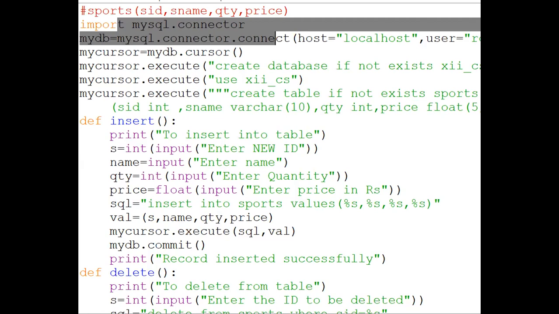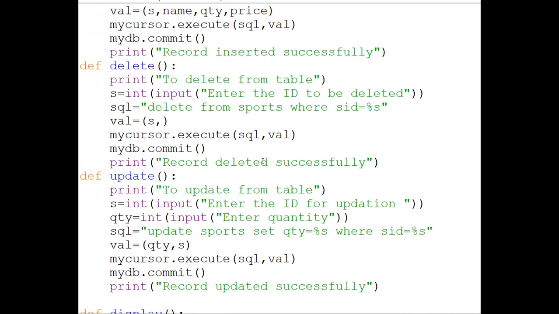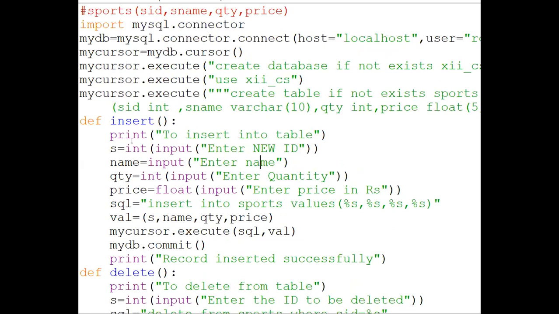Okay, now today we are going to discuss a few more things in this. The very first thing is some logics basically. Because when you are going to make a project, at that time some logics will be required. For example, you can see over here that when I have created this insert function, again not compulsory, but later on when you are going to make a project, it will be the demand of that project that generally your IDs must be generated automatically.